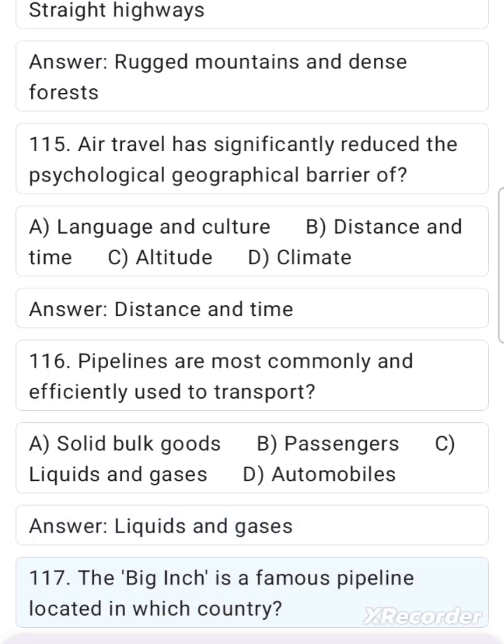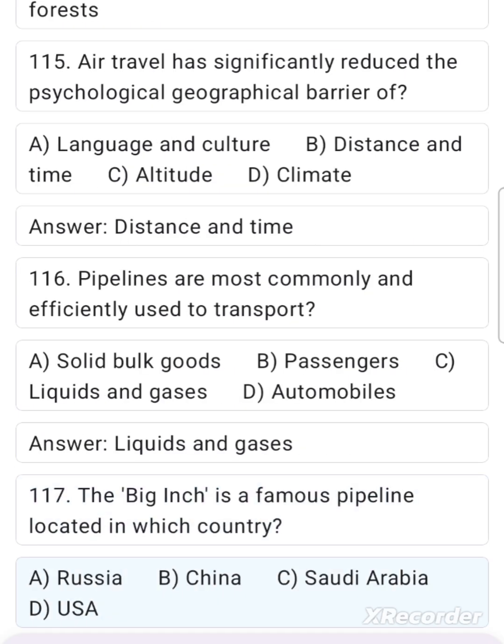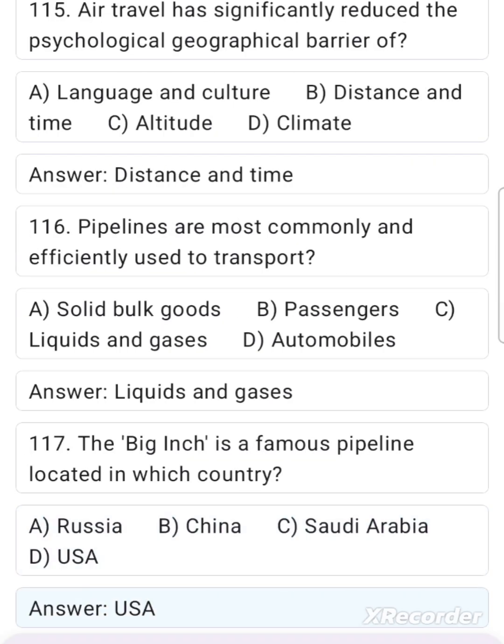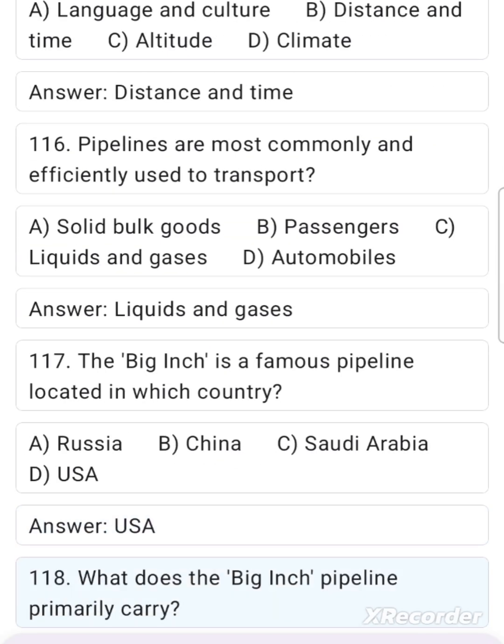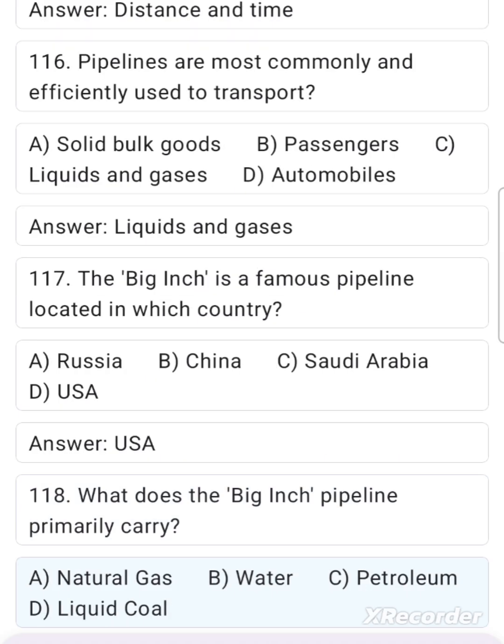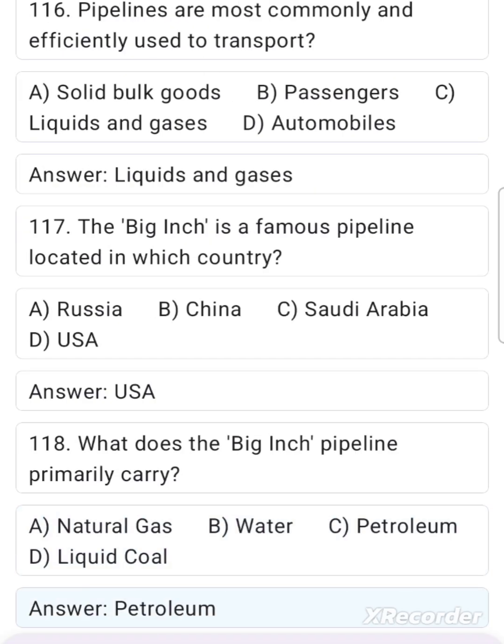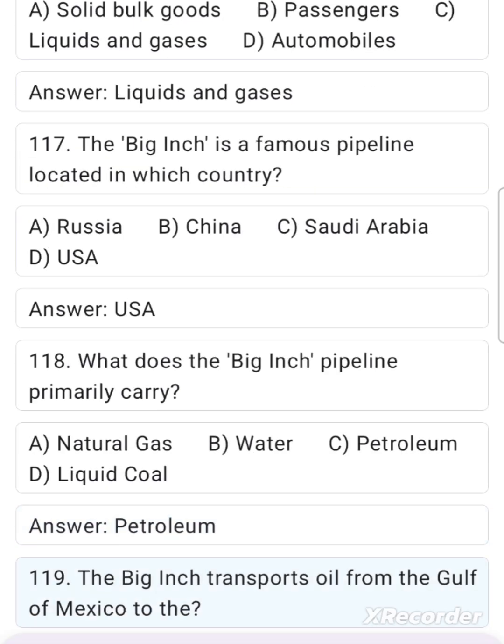117. The Big Inch is a famous pipeline located in which country? A. Russia, B. China, C. Saudi Arabia, D. USA. Answer: USA. 118. What does the Big Inch pipeline primarily carry? A. Natural gas, B. Water, C. Petroleum, D. Liquid coal. Answer: Petroleum.